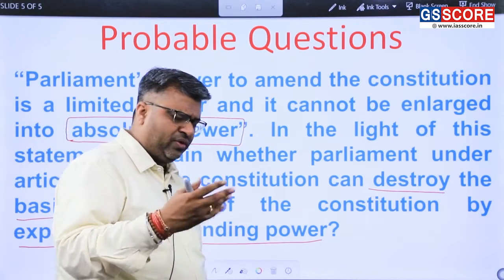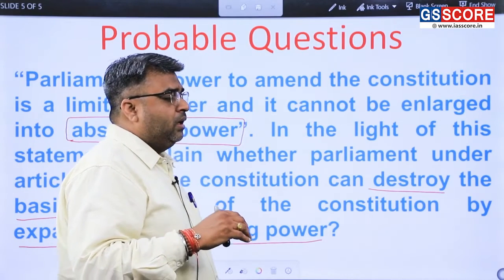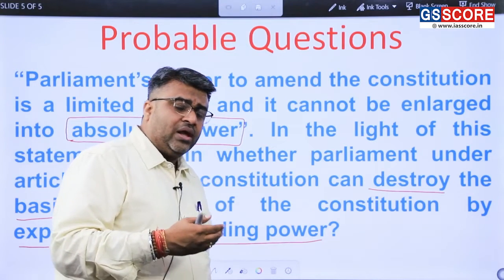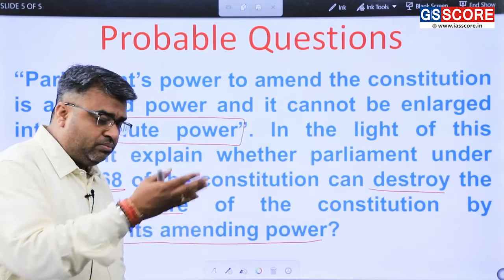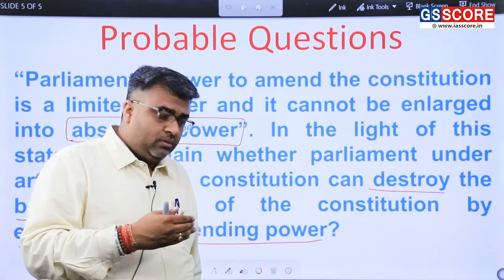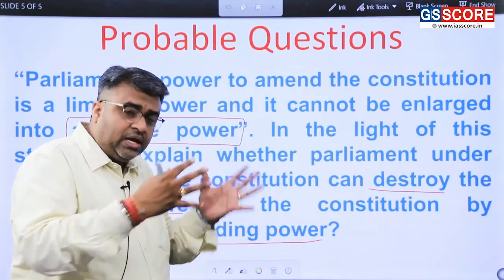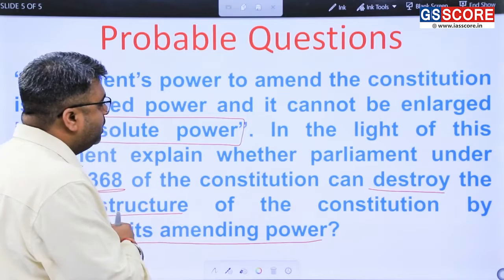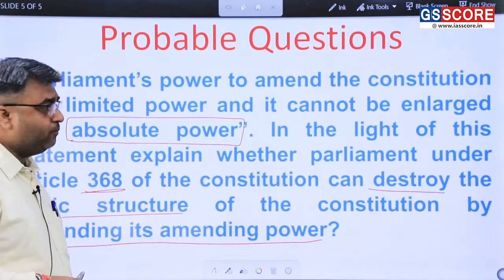Whether these are correct or not, we will not go into this right now. The main point is whether such a situation as the basic structure, which we are witnessing right now, is the dimension in which you should write down your answer. So how to write this particular answer, I will discuss with you right now.